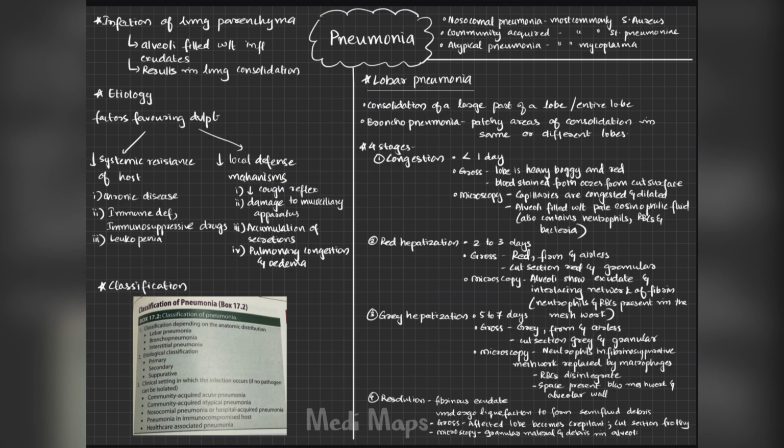The second etiological factor is impaired local defense mechanism. We know the main local defense mechanisms in the lungs include the mucociliary apparatus as well as the cough reflex. If both of these are lost, this can lead to accumulation of secretions, which can lead to cystic fibrosis and bronchial obstruction, which further leads to pulmonary congestion and edema.